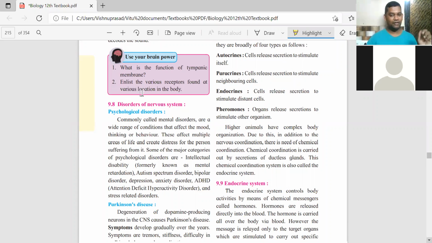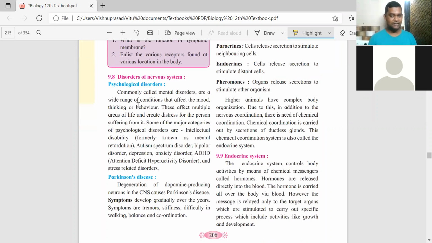After you have understood the entire nervous system, neurons, nerves, their location, structure, function, everything, we also have to see what kind of disorders can happen with the nervous system. So when you talk about the nervous system, there are disorders which are associated with one's psychology. You know what is psychology?